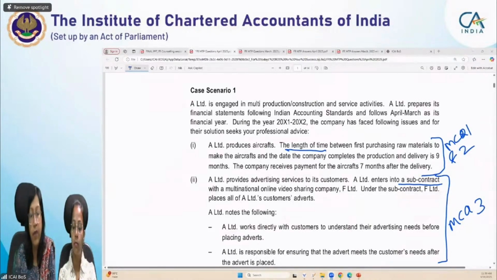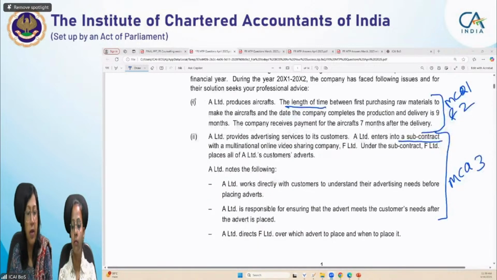Okay, so we saw that we were able to at least identify that the first scenario relates to MCQ 1 and 2 and the second scenario flows to MCQ 3. So we are moving here with MCQ 1. The length of time between purchasing raw material to make the aircraft and the date the company completes the production and delivery is 9 months. What does Ind AS 1 say?